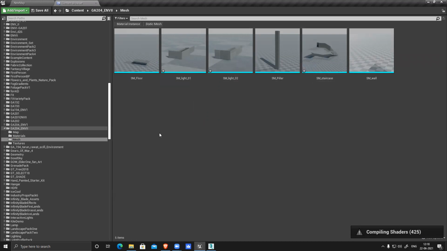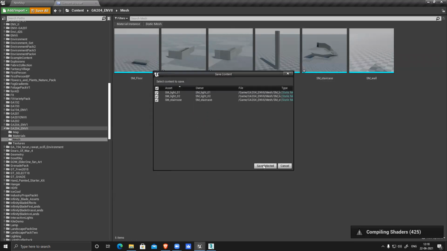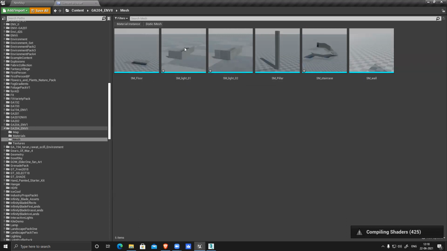First thing I'll do is save the entire thing, and then I will assign texture to it. Done, almost. We go to texture.